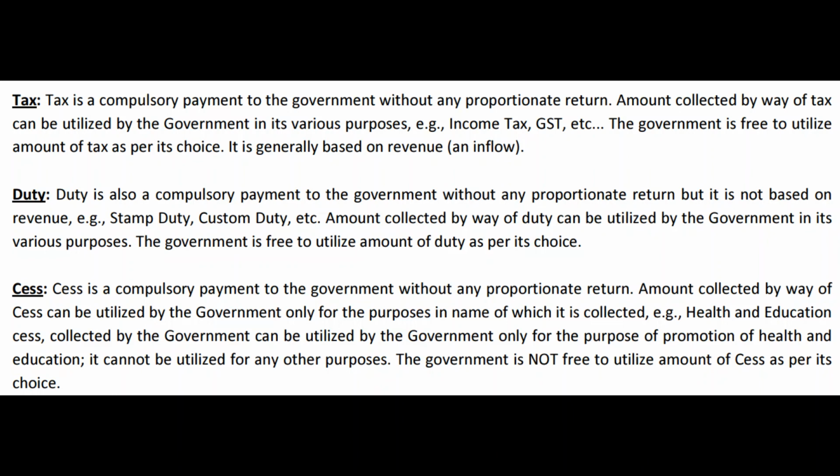Tax and duty, the central government must share with the state governments. But cess, whatever the central government collects, need not be shared with state governments. There is no obligation on the part of the central government to share the cess that is collected. These are the commonalities and differences between these words. And tax is generally something which is levied on a benefit, whereas duty is something which is levied in general on an existing burden. It is a burden on the burden, whereas the tax is a burden on the benefit.